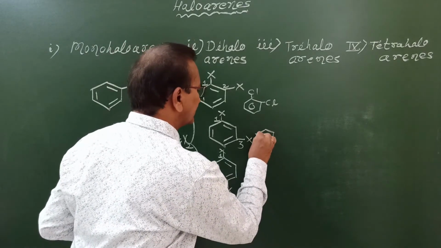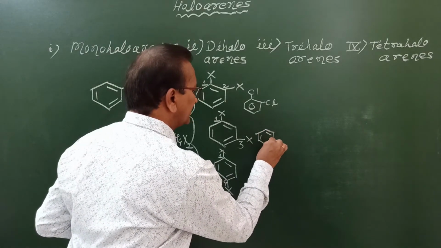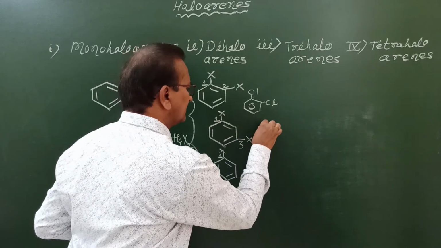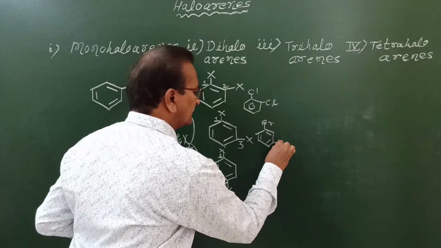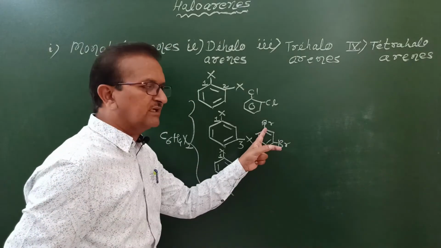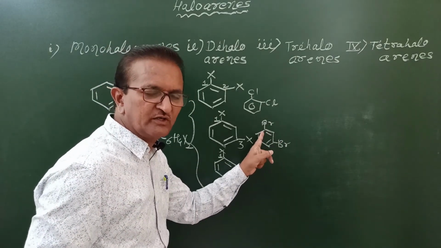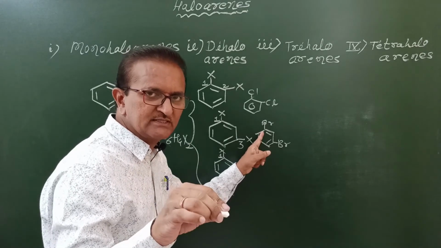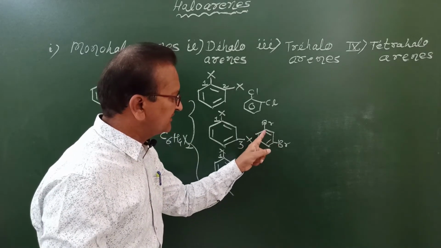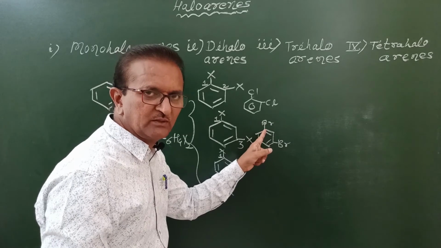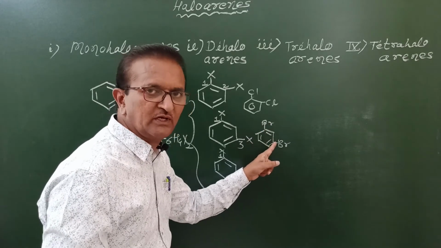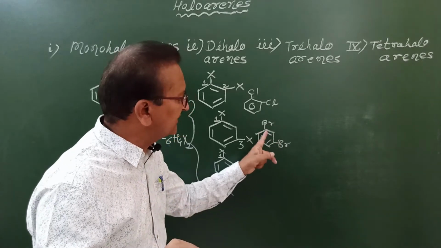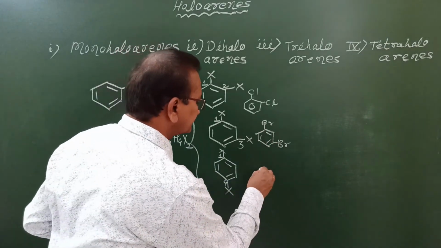Now here also we can write an example by replacing X by placing bromine atoms. This is called meta-dibromobenzene, or in short m followed by a hyphen, dibromobenzene. What about their positions? One of the bromine atoms is bonded to carbon number first, and the next one is bonded to carbon number third. Therefore, in the IUPAC name system, this is called 1,3-dibromobenzene.